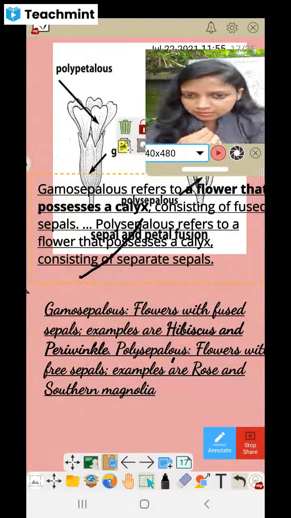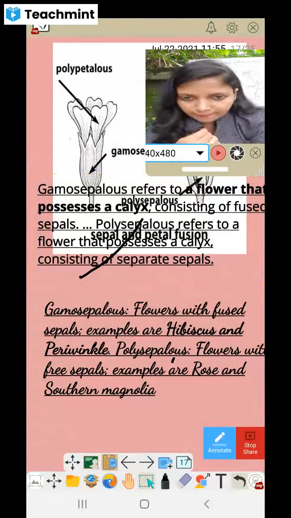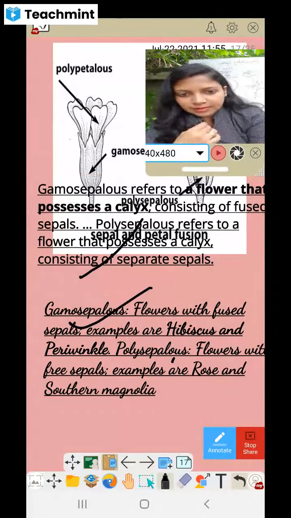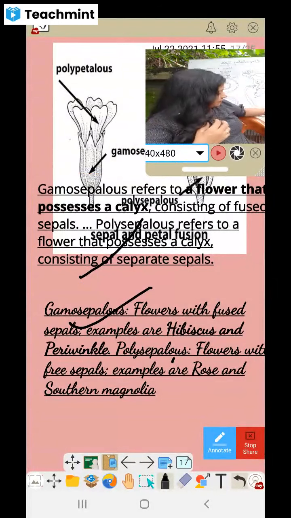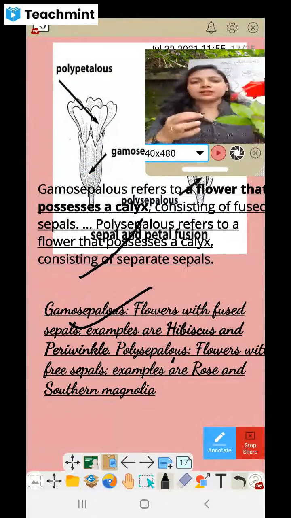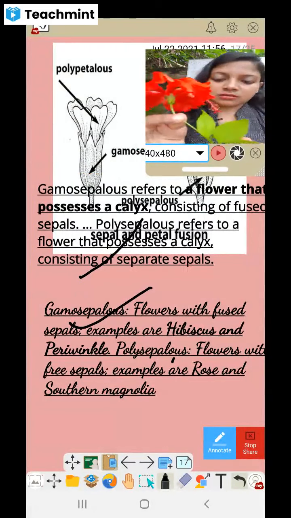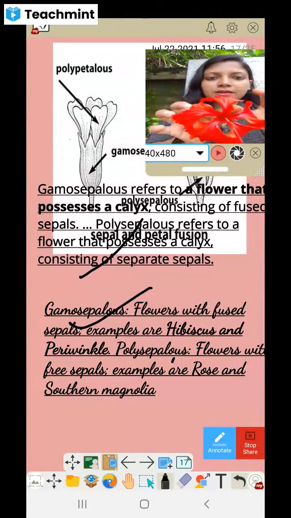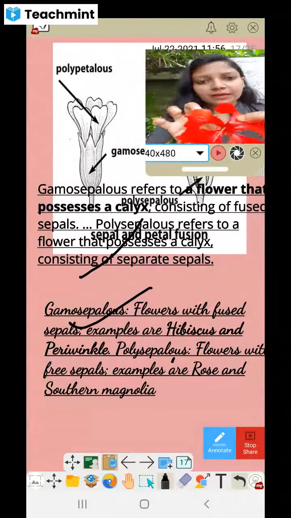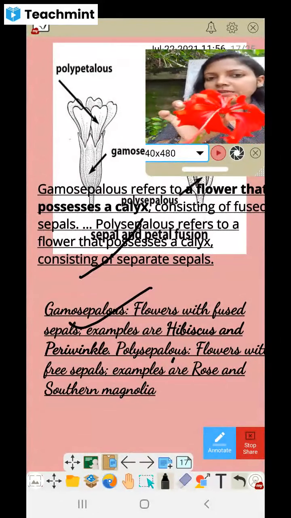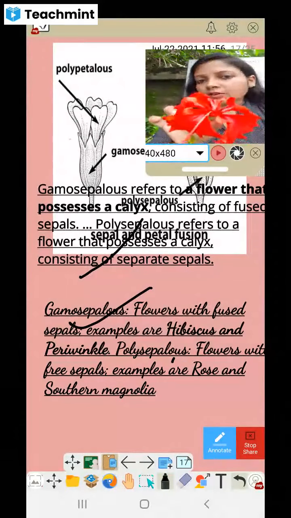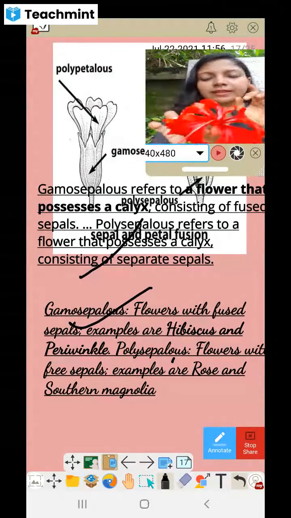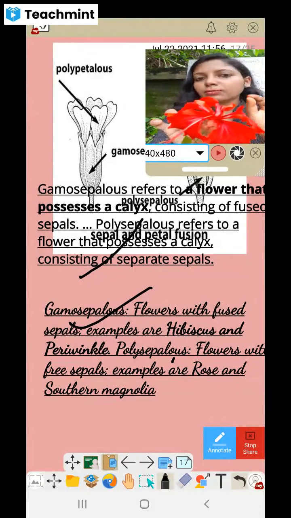Now you can see here the differences. Gamosepalous, that is flowers with fused sepals. Example, that is hibiscus. So you can see the flower here. Here the petals are free, right? Here all the petals are free. So this is polypetalous. Polypetalous is found in China rose flower, Hibiscus rosa-sinensis. So when the petals are free, that is called polypetalous.